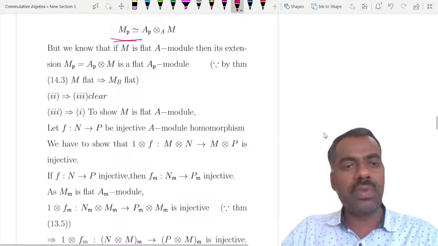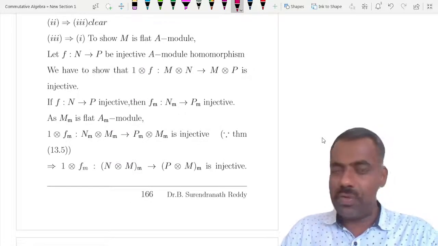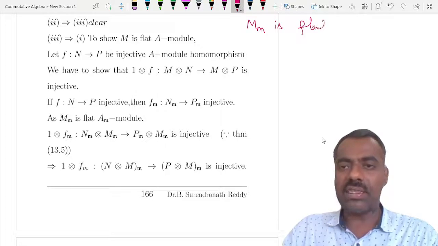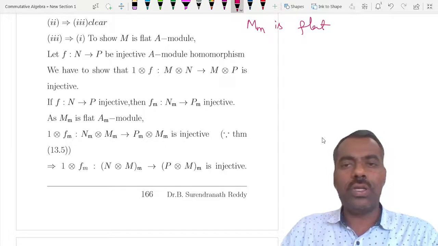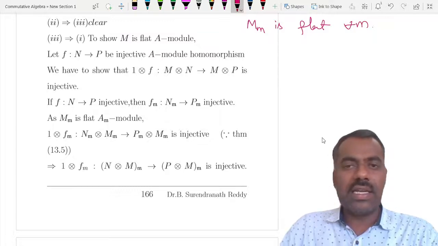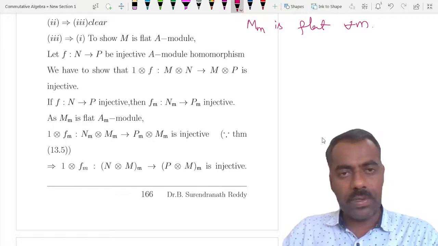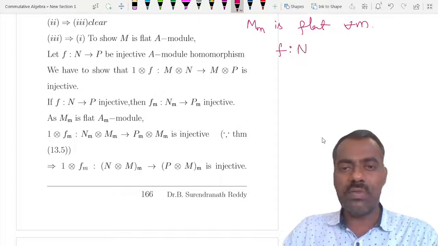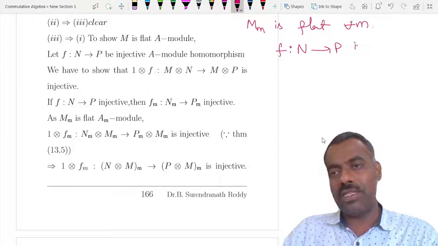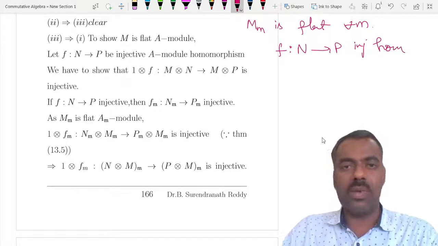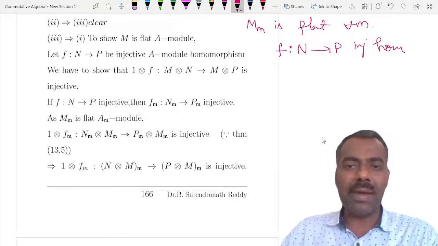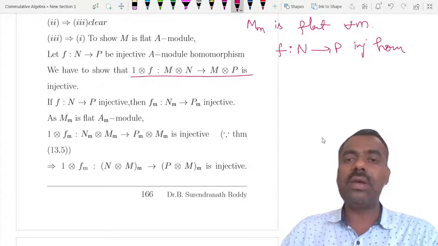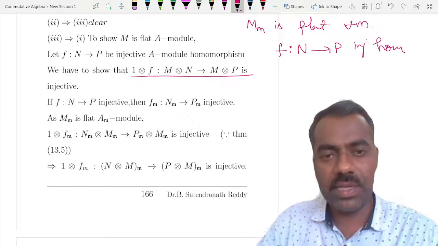And 2 implies 3 is again the same. What we want to show is that if M_m is flat for all maximal ideals m, then M is a flat A-module. To show that something is flat, we take an injective homomorphism f from N to P. Then after tensoring with M, that means 1 tensor f, M tensor N to M tensor P, we want to show it is injective.